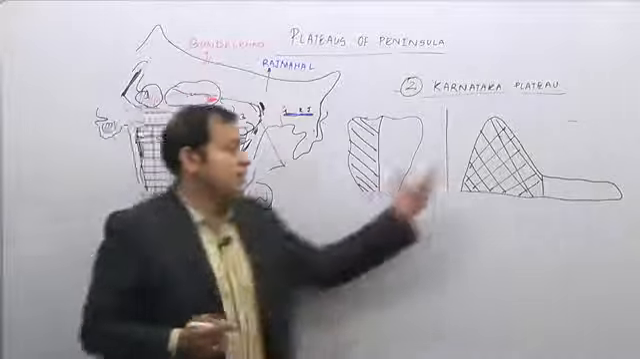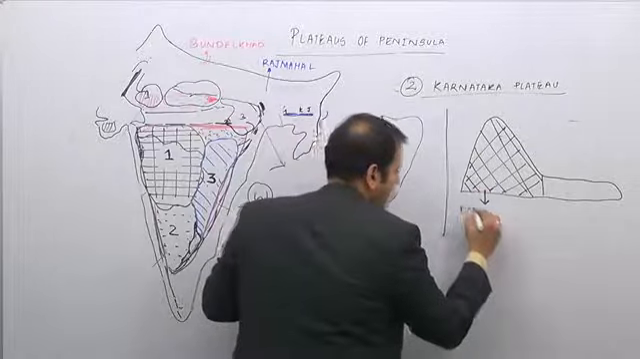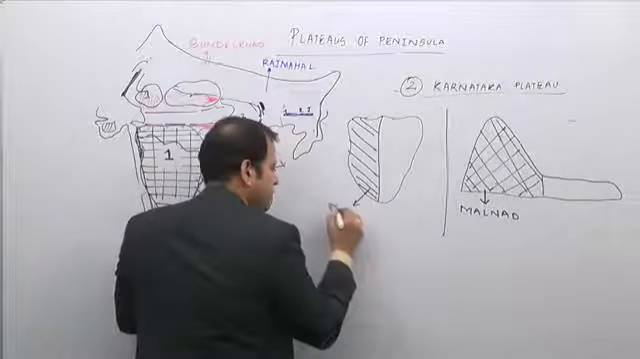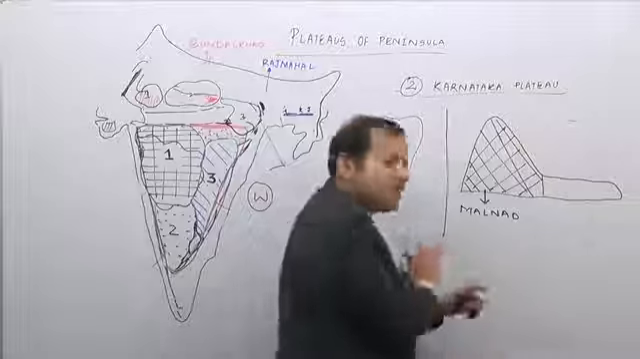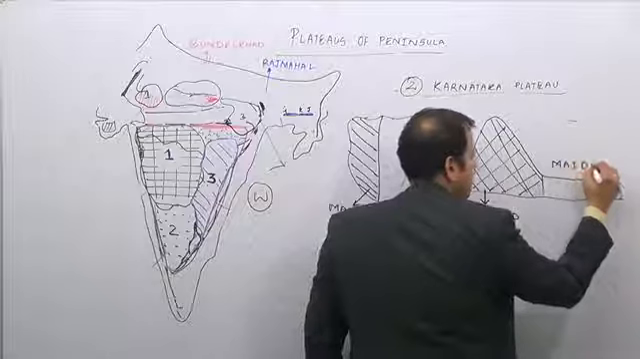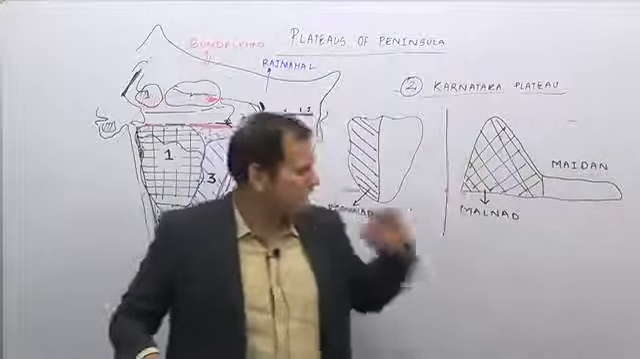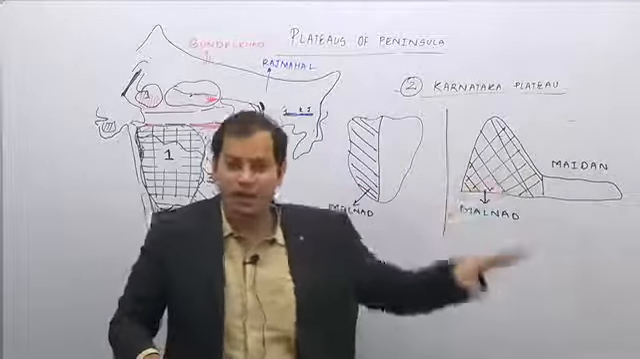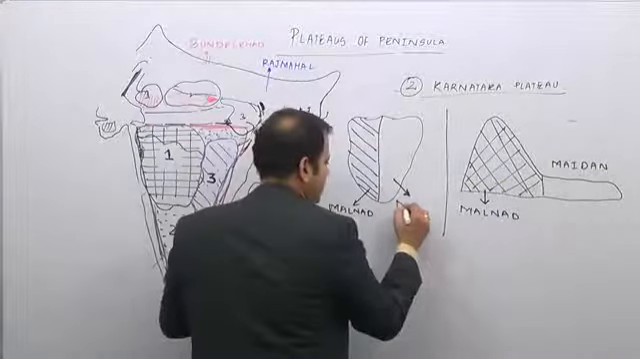Now, this shaded region is known as Malnad. That is, this area is the Malnad region. And the unshaded area, which is an extremely flat area, is known as Maidan. As you can see, Maidan itself means flat land. In many languages, Maidan means a flat land. So, we have the Malnad and the Maidan region.